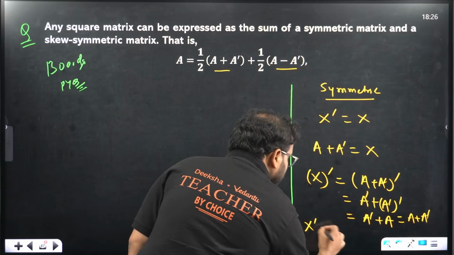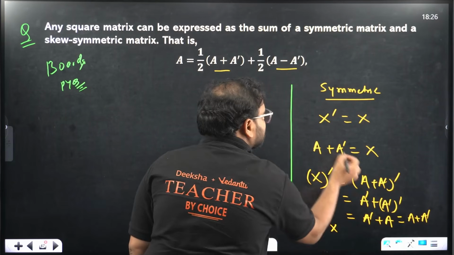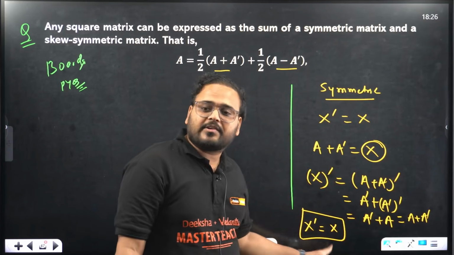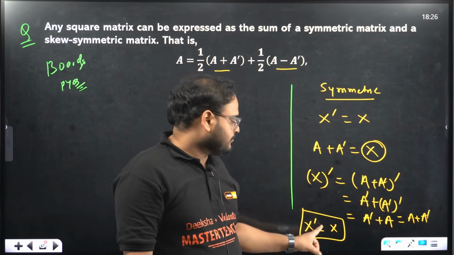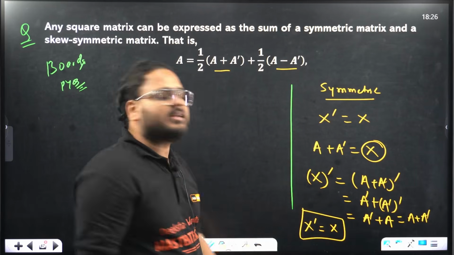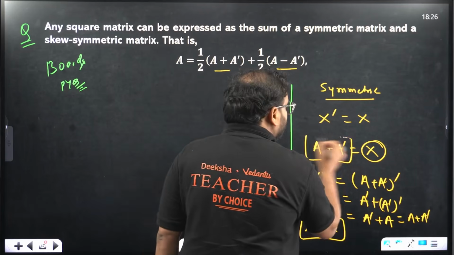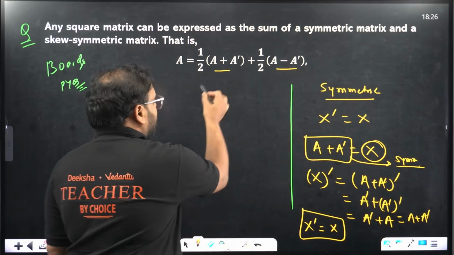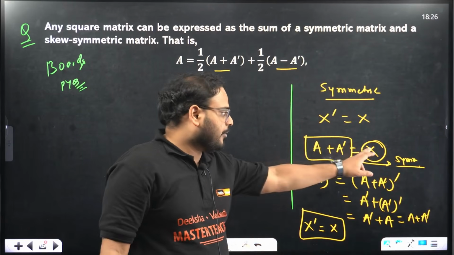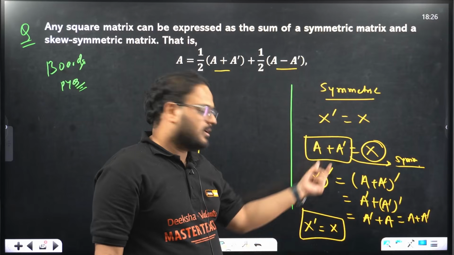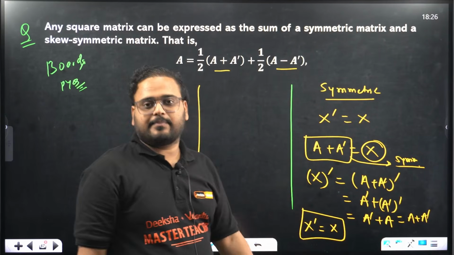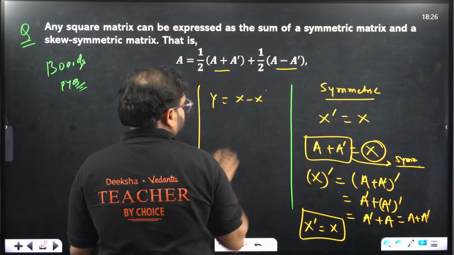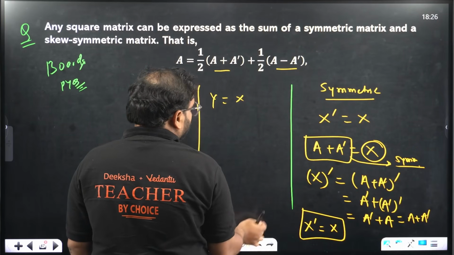Check here, I'm getting X dash equals to A plus A dash, which is nothing but same as the matrix X. If I can prove that X dash is equals to matrix X, it means X is going to be a symmetric matrix. Clear or not? If I can prove for matrix X, the matrix A plus A dash, X dash equals to X, it means it is a symmetric matrix. Same. Let's take Y equals to A minus A dash now.